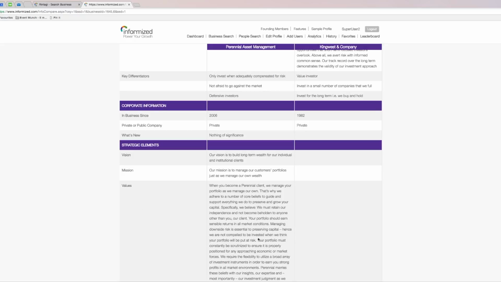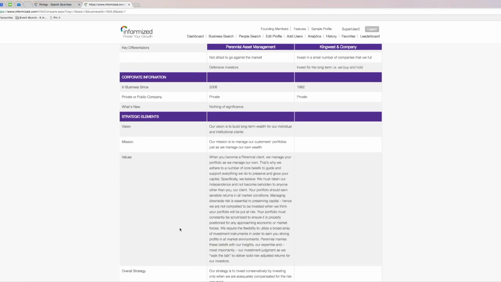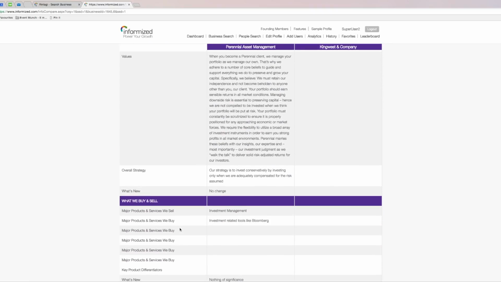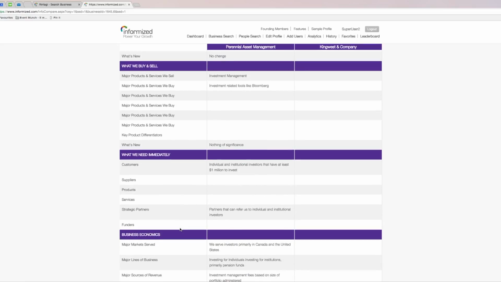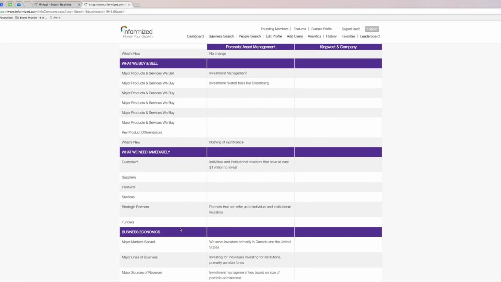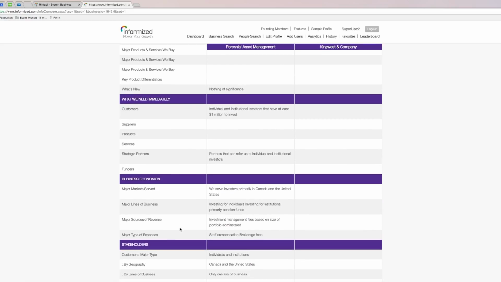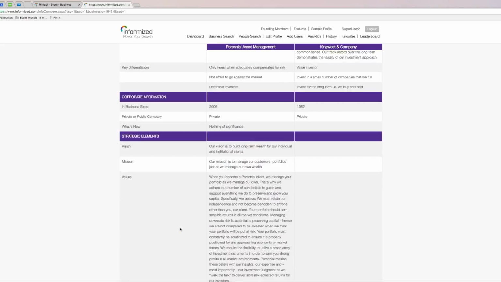And all these elements, this particular business doesn't have the other details listed out, but it serves the purpose in that you can see that you can do a line-by-line comparison. So it's a lot easier for you to be able to say, I'm interested in this business versus that business. And these are all the elements that are there in their profile.